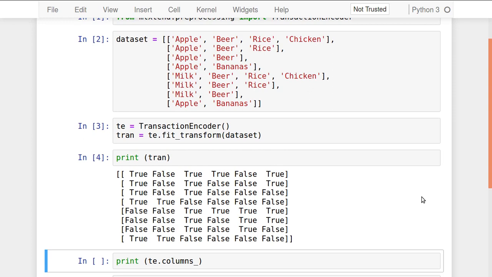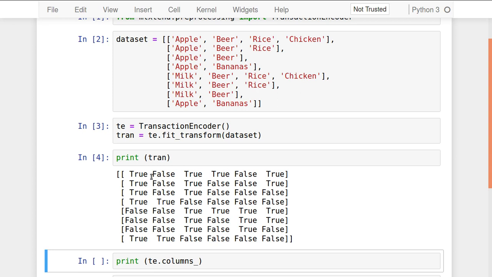Are you getting it? What exactly is the output shown over here? The data is converted into a perfect 2-dimensional array, but what's the meaning of it? Let's understand it first and then go ahead. How many unique elements are present in it? So total 6 unique elements are there. Which ones? Apple, beer, rice, chicken, milk and bananas.